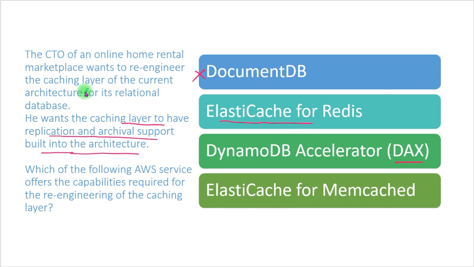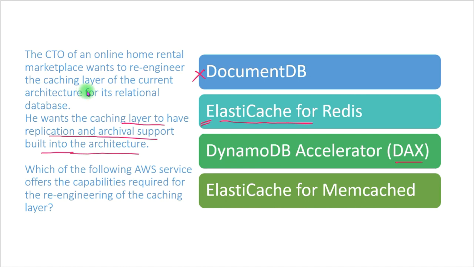That means for real-time transactions we use ElastiCache for Redis. Here we are using it for the caching layer, so it seems correct. But before choosing this one, let's go through the other options as well, so we will understand better.